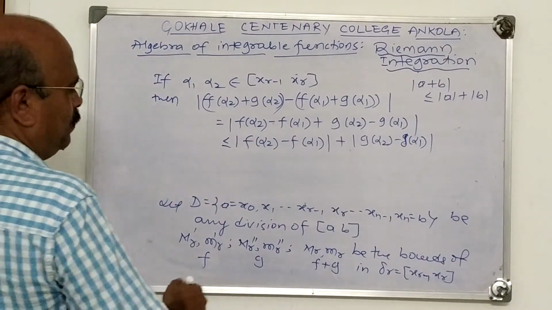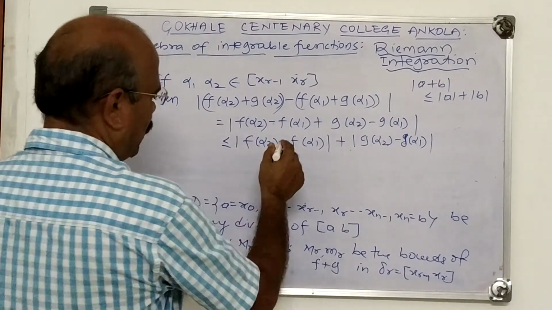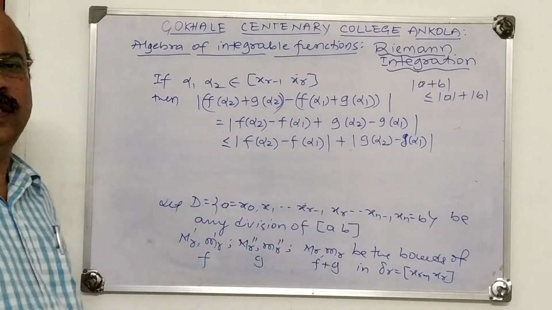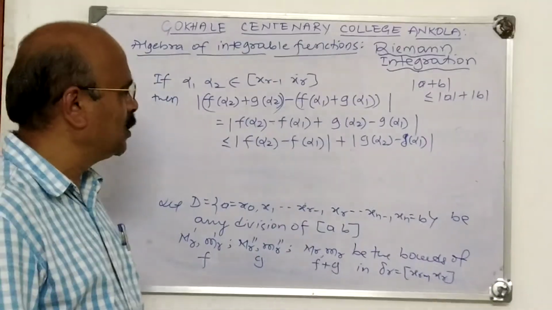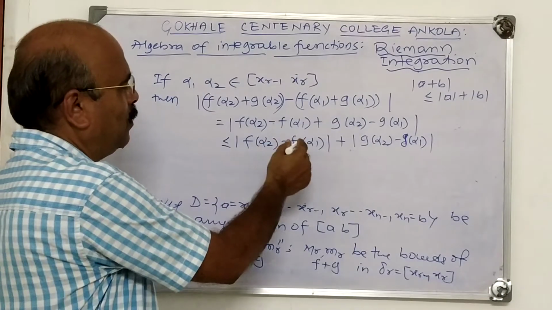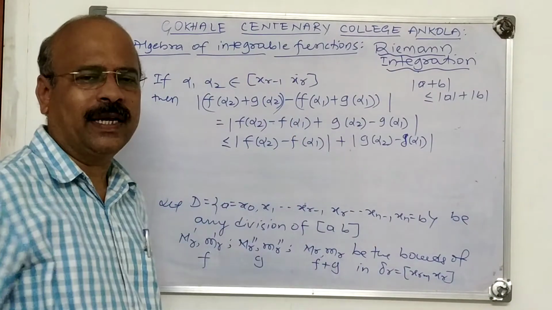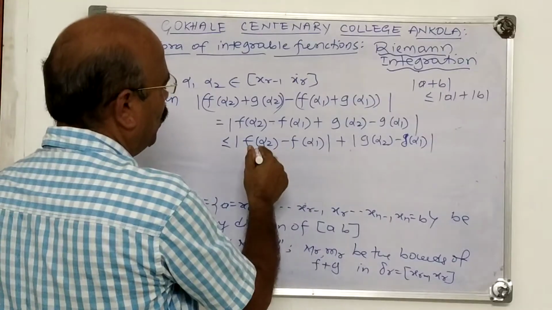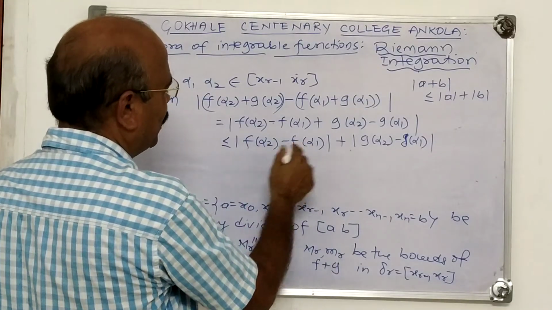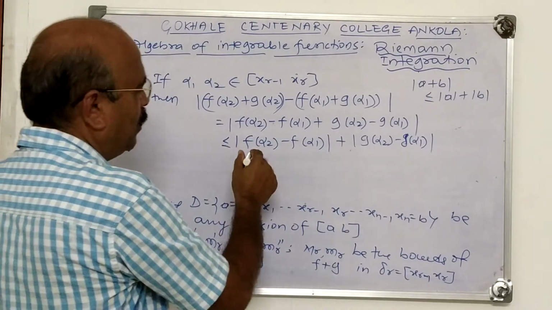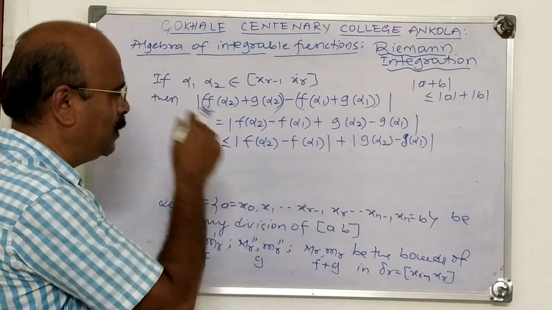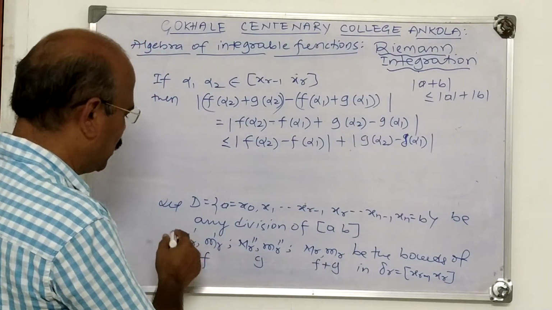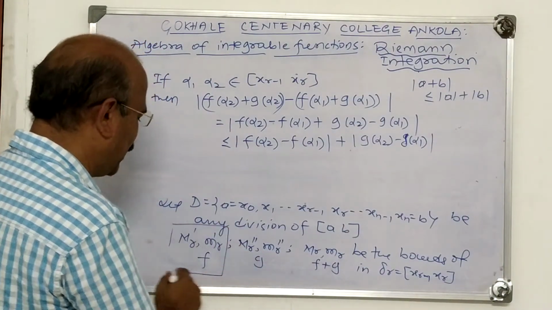What is the lemma? The oscillation of a bounded function f(x) is the supremum of the set of mod f of alpha minus f of beta. See the previous lemma. Now, therefore, what is mod f of alpha 2 minus f of alpha 1? For that, take the oscillation of f in delta. What is the oscillation of f in delta?